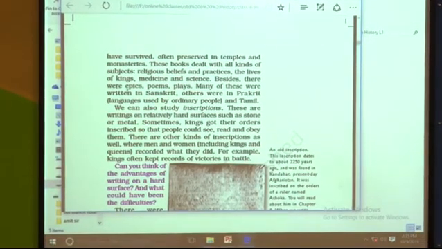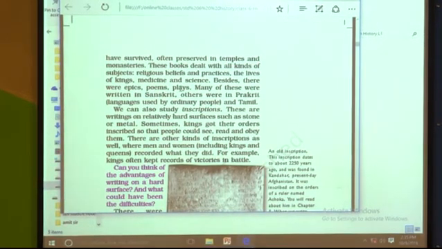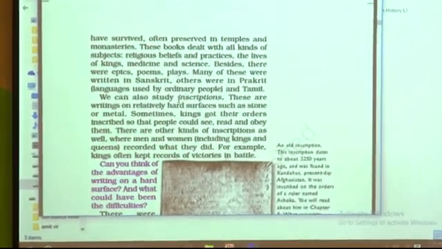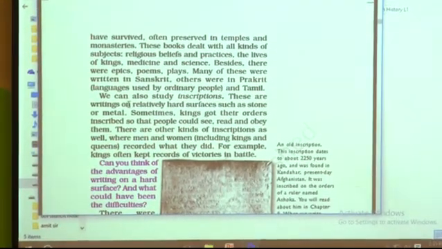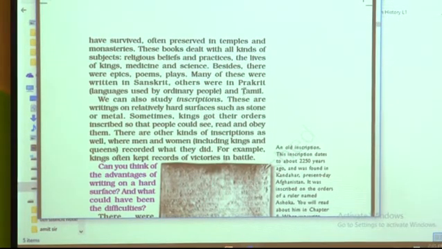Besides, there were epics, poems and plays. Many of them were written in Sanskrit or Prakrit, the language used by ordinary people, and also some were written in Tamil.